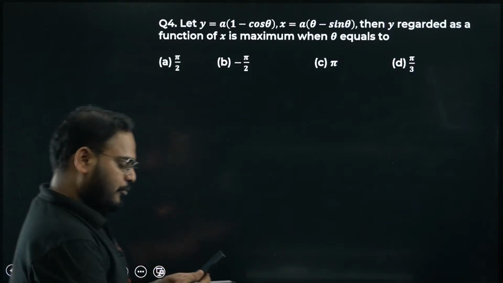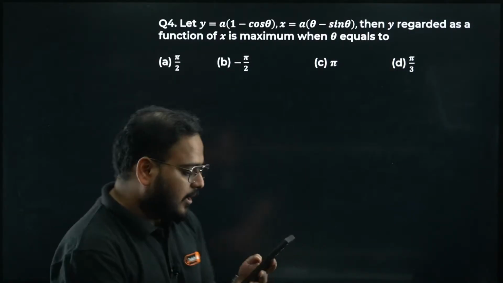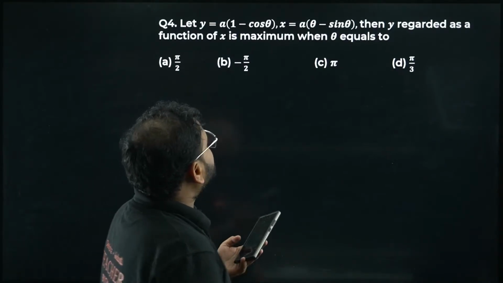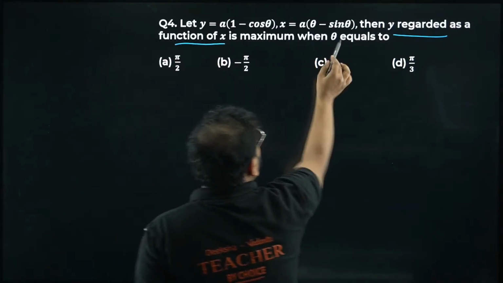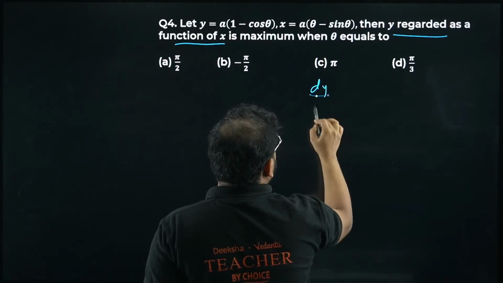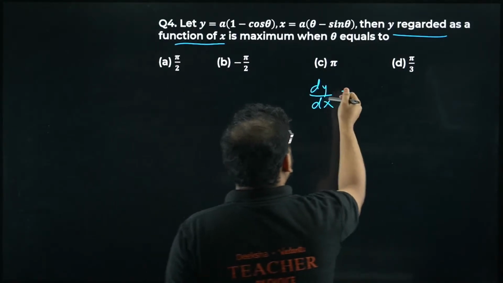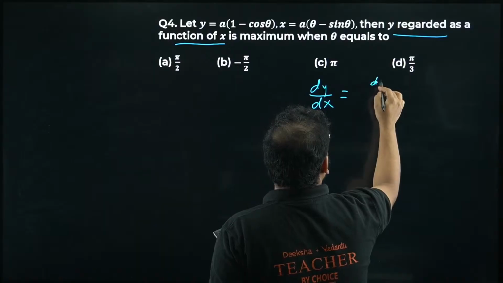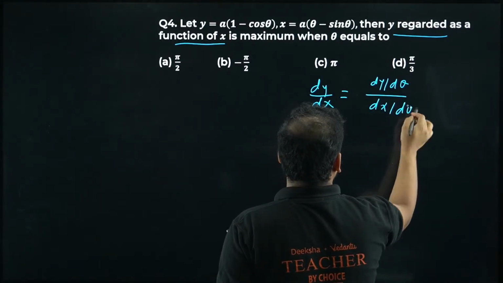Question number 4 now. Okay, let y equal to this. We are looking for y regarded as a function of x, maximum value. Actually maximum means derivative. So dy by dx we are looking for. Please check. We can write here dy by d theta upon dx by d theta.